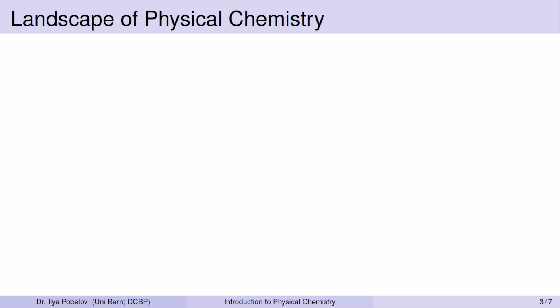Physical chemistry, as we saw in the previous slide, isn't a single unified subject. Rather, it is a wide-ranging subject that encompasses a variety of distinct but interrelated subfields. Let's explore this scientific landscape to understand how these areas interact with and build upon one another. This will provide a comprehensive picture of the scope of physical chemistry.